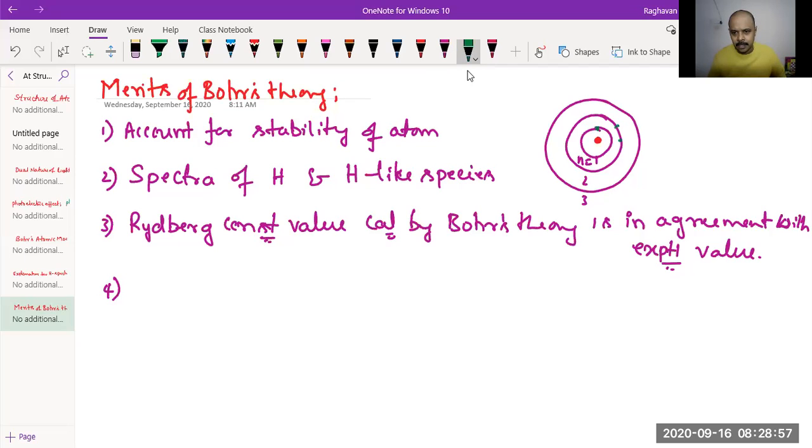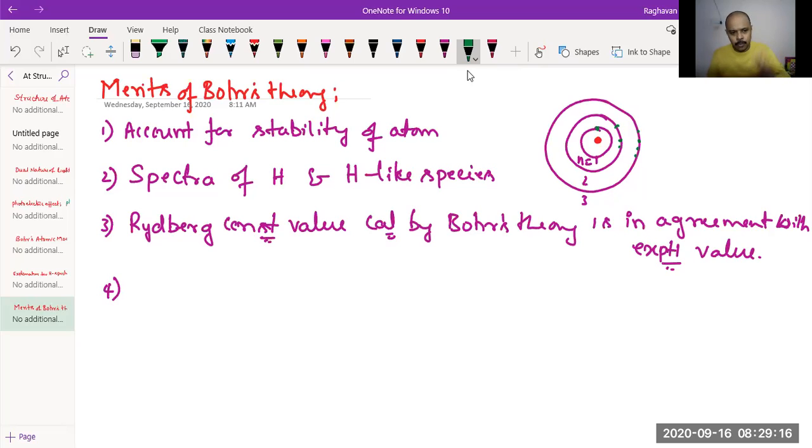Electrons can be here, here, or here. Now Bohr could calculate the energy of an electron in various orbits, shells, of not only hydrogen but also hydrogen-like species.